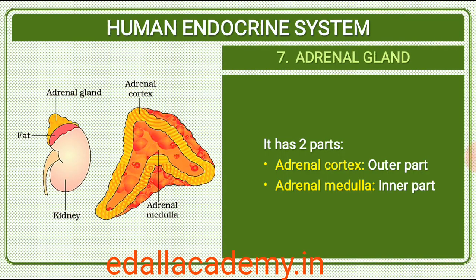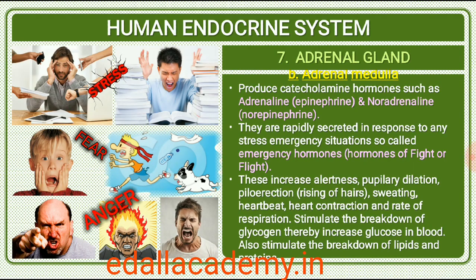22.2.7 Adrenal gland. Our body has one pair of adrenal glands, one at the anterior part of each kidney. The gland is composed of two types of tissues. The centrally located tissue is called the adrenal medulla, and outside this lies the adrenal cortex. The adrenal medulla secretes two hormones called adrenaline or epinephrine and noradrenaline or norepinephrine. These are commonly called as catecholamines.